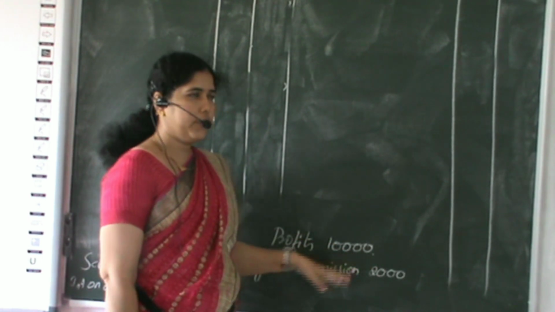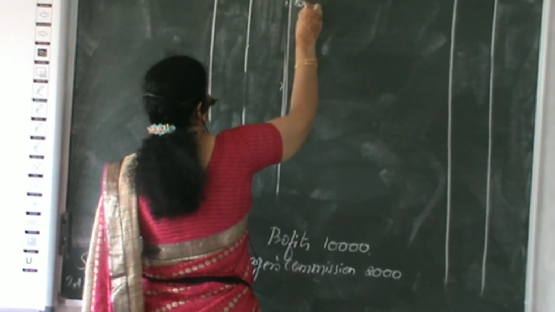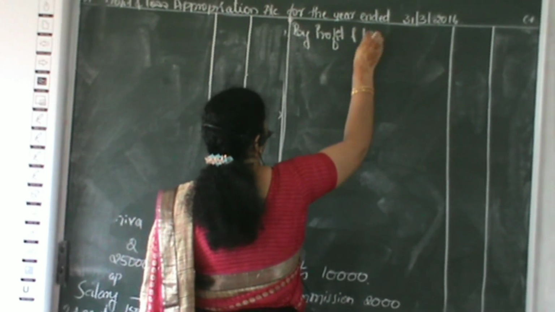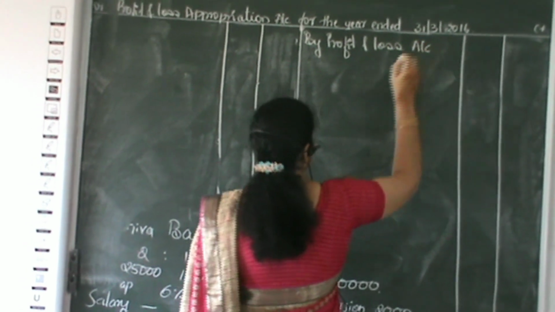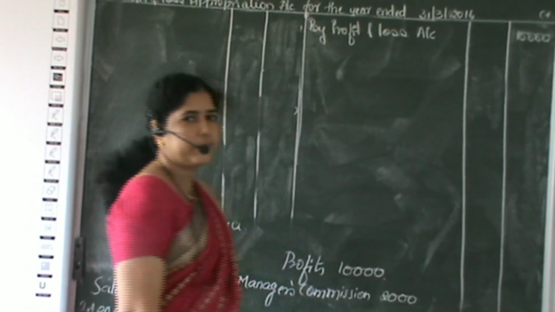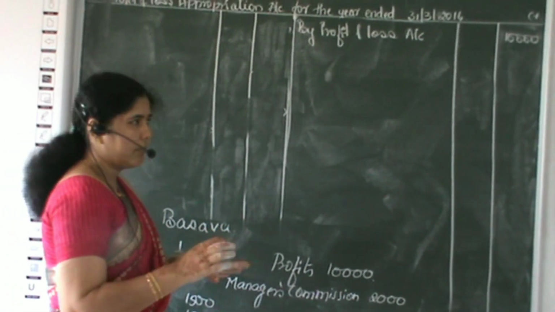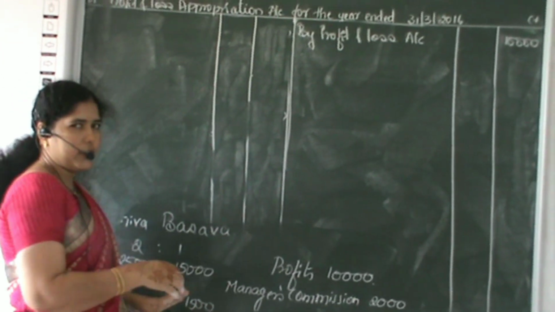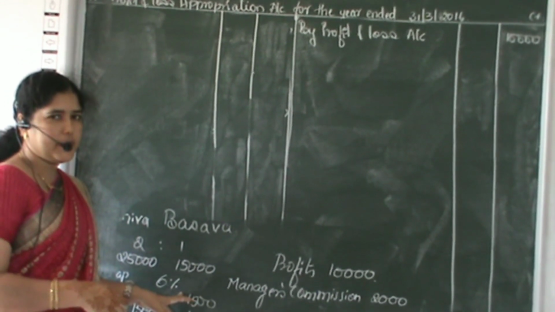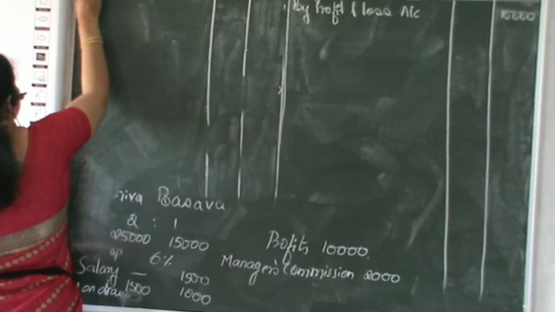Since it is a net profit, we take it on the credit side of the profit and loss appropriation account: by profit and loss account, 10,000. Then after taking the net profit, we have to make all other adjustments. What are the other adjustments? Interest on capital at 6% per annum will be adjusted on the debit side.